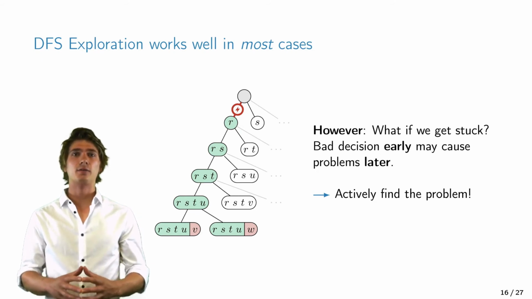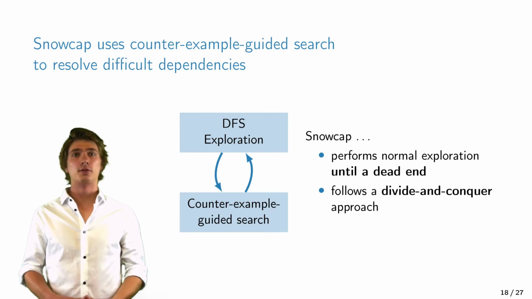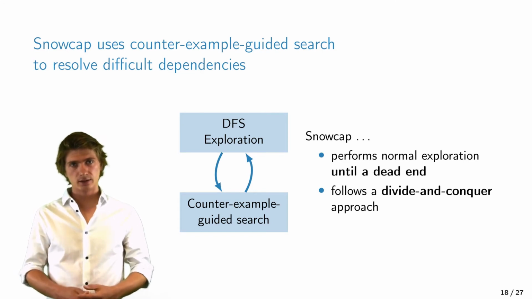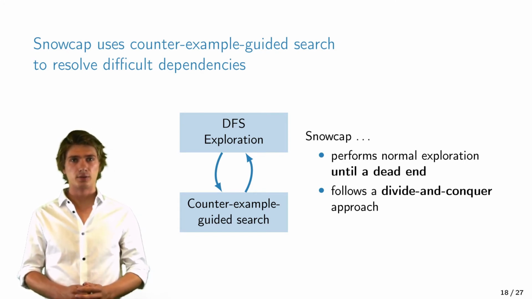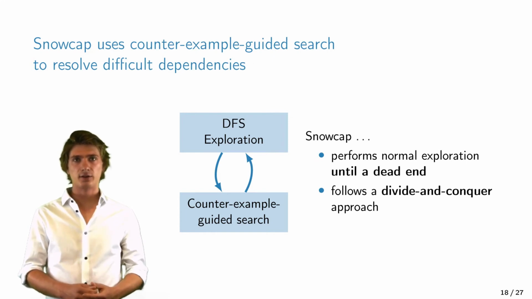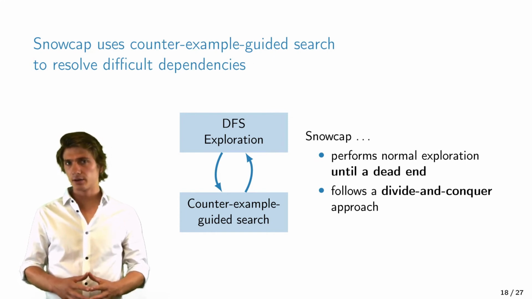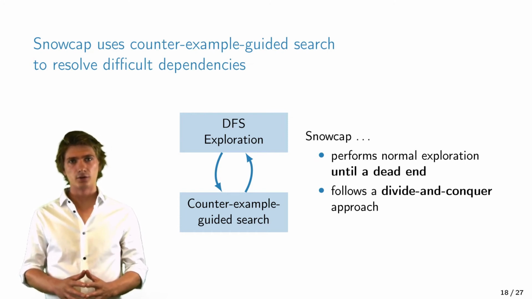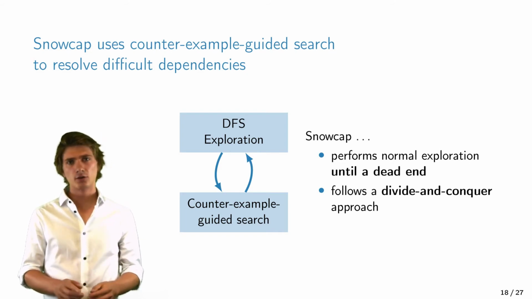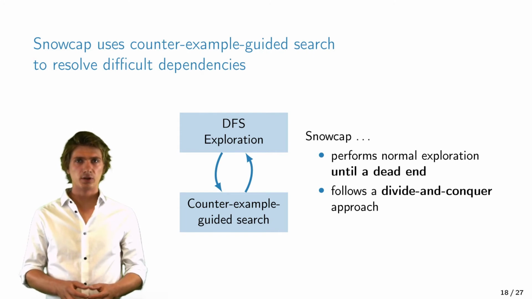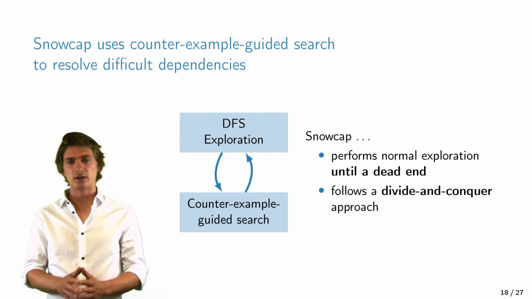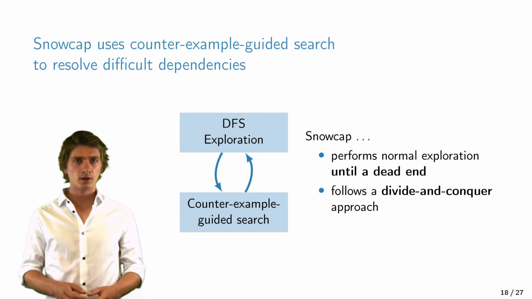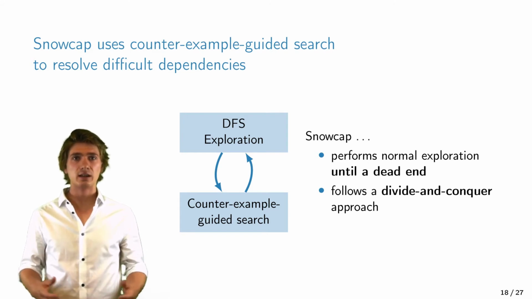Instead, Snowcap actively finds these dependencies. On the higher level, Snowcap is using a counter-example guided search strategy. In the exploration phase, if it gets stuck, it takes one of these failing sequences as a counterexample. Then it tries to isolate the dependency inside of this counterexample. In a divide and conquer manner, Snowcap tries to solve the isolated dependency to find a valid ordering for just this reduced problem. Snowcap then switches back to the DFS exploration, but the learned dependency will now be treated as a constraint that must appear in this order, as we have learned it. With this, Snowcap can solve difficult dependencies in isolation and thus speed up the search significantly.